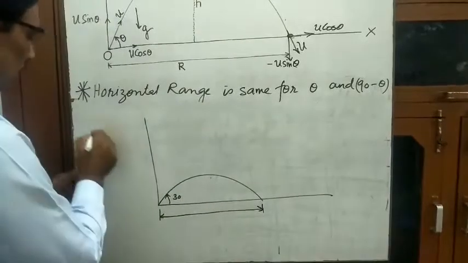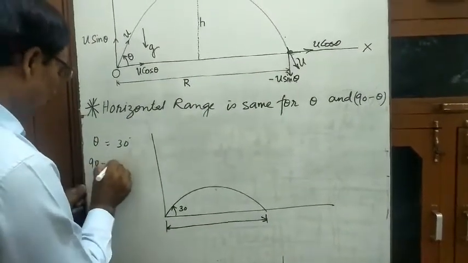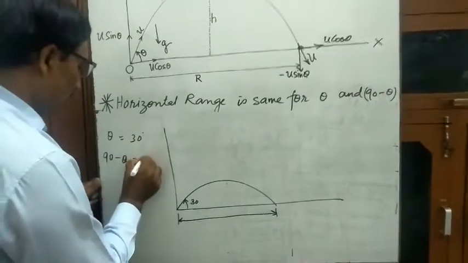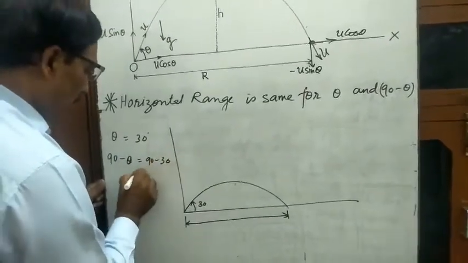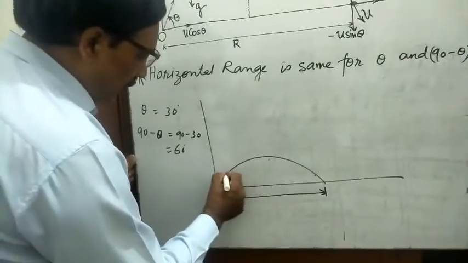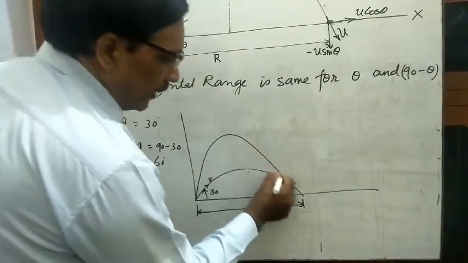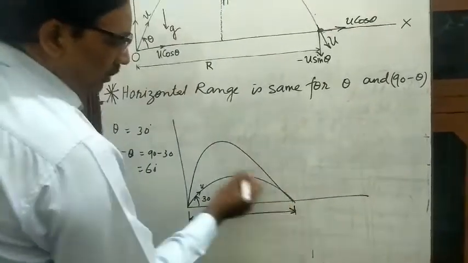Suppose theta is equal to 30 degrees. Now 90 minus theta means 90 minus 30, that is 60 degrees. Now another stone is thrown with the same velocity. Again the velocity is the same. You will find that it hits at the same point.